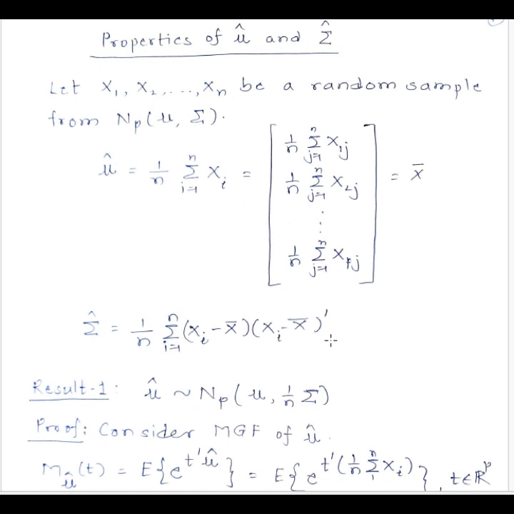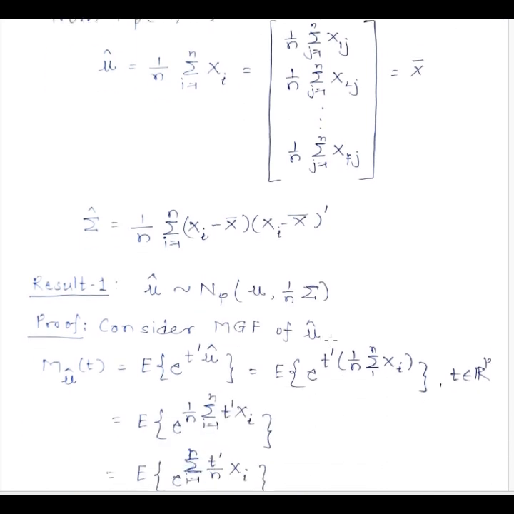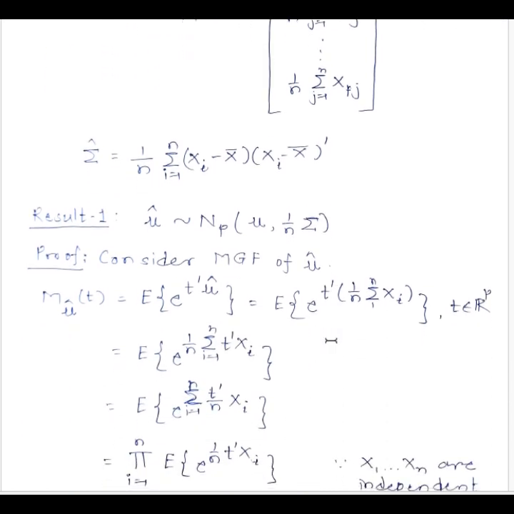Now let us see what we can say about the distribution of mu hat. So result one says that the sample mean vector, that is nothing but the maximum likelihood estimator of mu, also follows p variate normal distribution with mean mu and variance covariance matrix 1 by n times sigma.